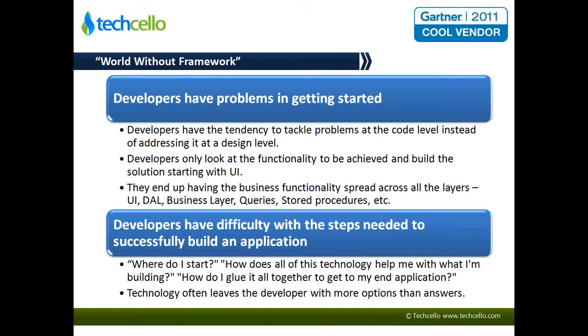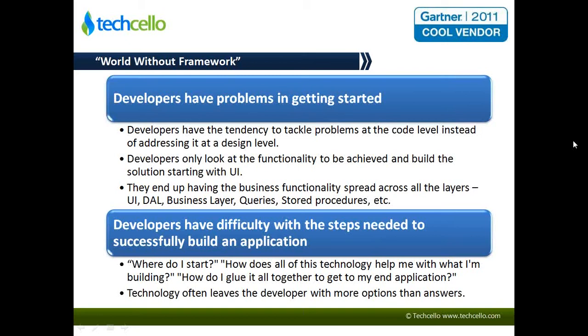And of course, developers have their own priorities, so they try to address it at a different level. You also end up having the business functionality spread across all the layers. Instead of taking the layered approach, everybody tries to solve it the way they know, and hence you end up with code which is totally messed up.